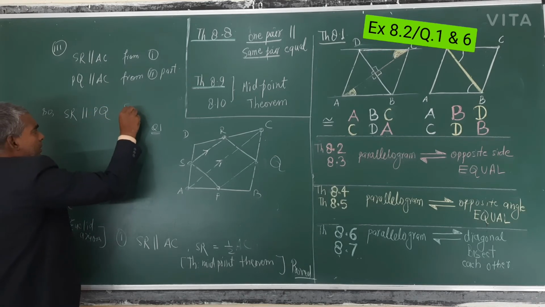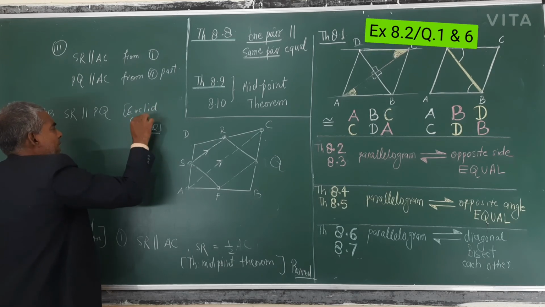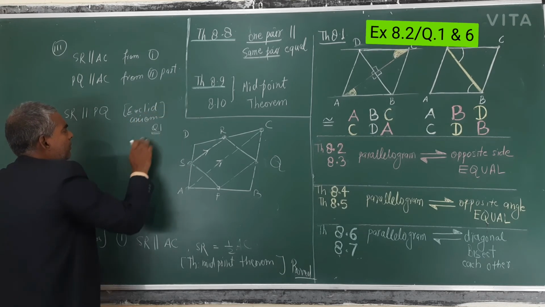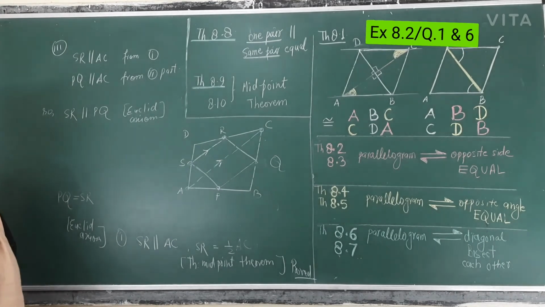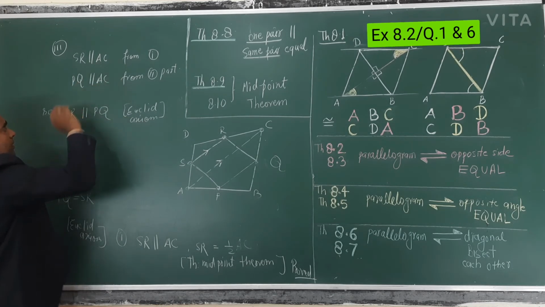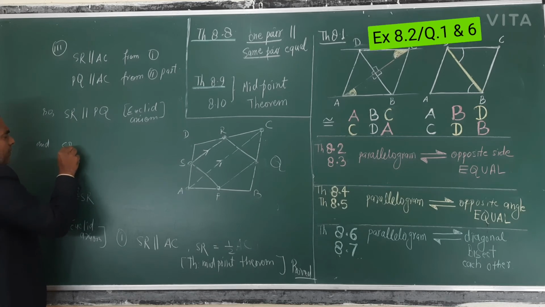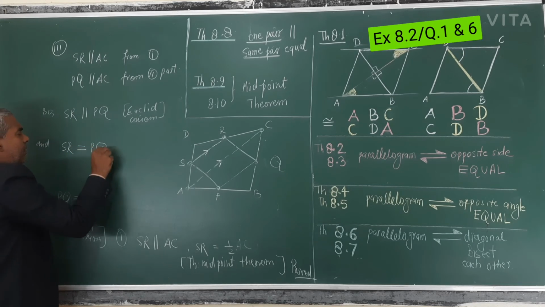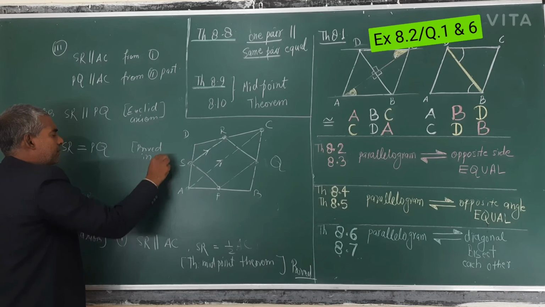This is what? Euclid axioms. Chapter number 5, actually, chapter number 5 is removed now in your reduced syllabus. So this is the Euclid axioms, and PQ is equal to SR. Yes, this is what was proved in the second part.